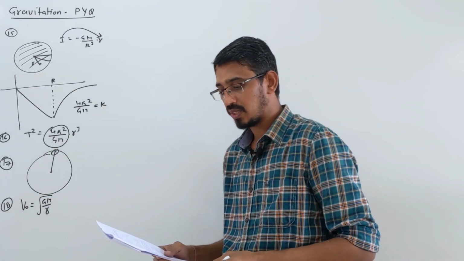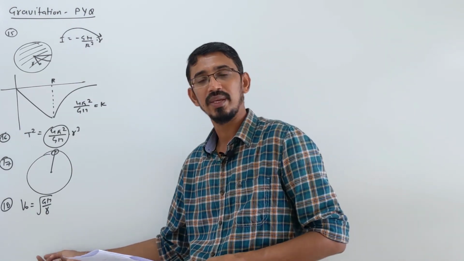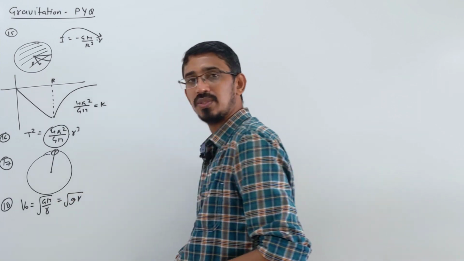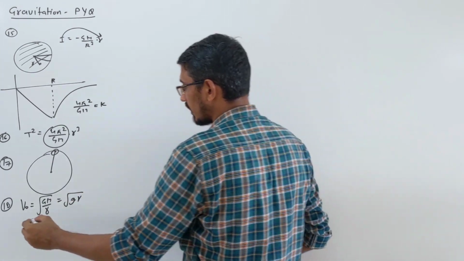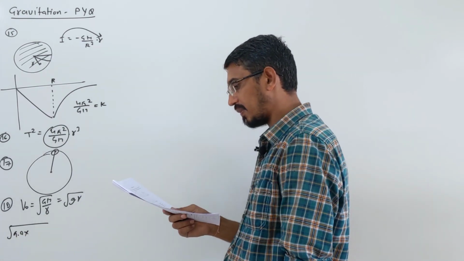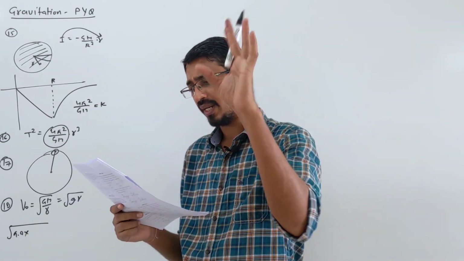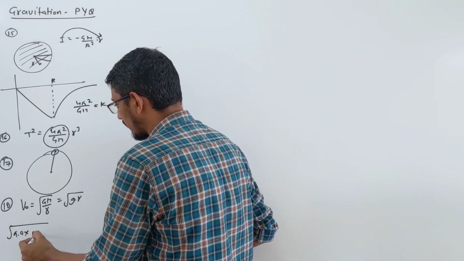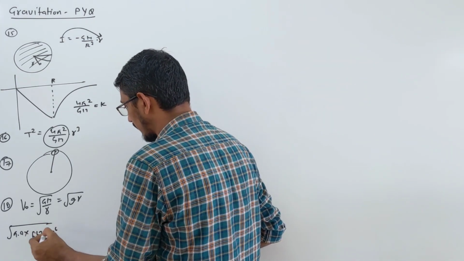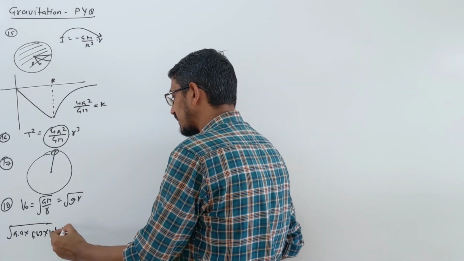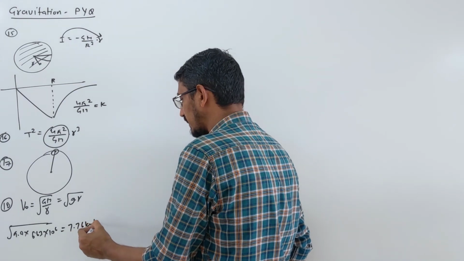G we know, mass of earth we know, and distance is given. You can write it this way, or you can write in simplified format in terms of small g into r. These two are easy to write. Small g is given to you, 9.8, and r is given to you. Radius of earth plus height: 6.38 plus 0.25, so it becomes 6.63 into 10 power 6. So if you simplify this number, you will get your second option answer, this much kilometer per second.